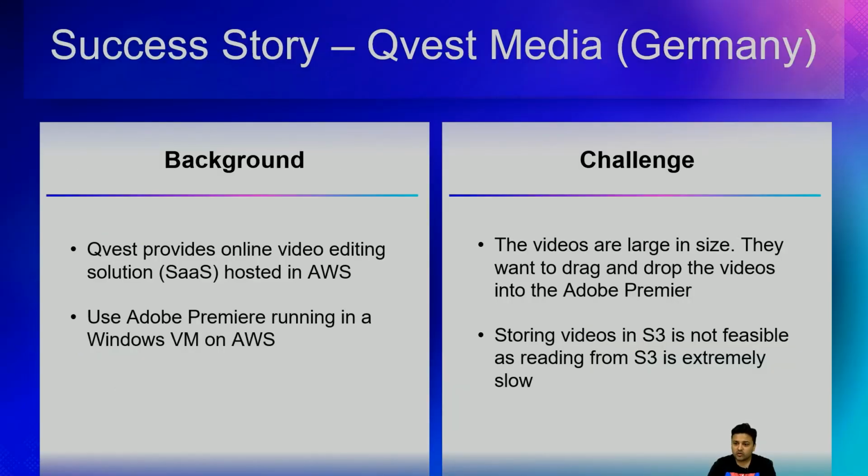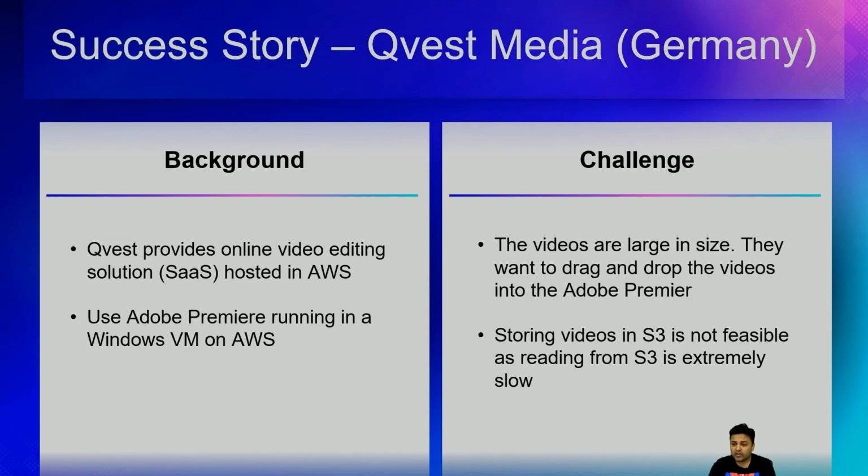Then there's another success story from a company called Qvest Media. Qvest Media is a company based in Germany, and Qvest basically provides online video editing solutions. Okay, and their video editing solution is actually hosted in AWS. So what they do is they run a Windows virtual machine on AWS, and inside the Windows virtual machine they use Adobe Premiere to perform video editing. Now the challenge is that the videos that they edit are really big in size, and they want to drag and drop these videos into Adobe Premiere.